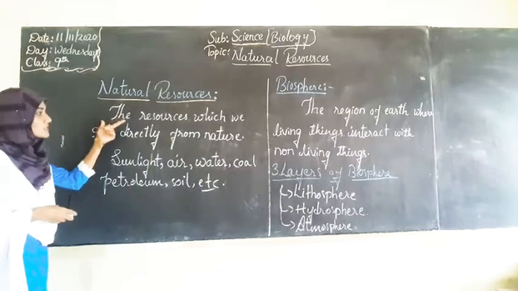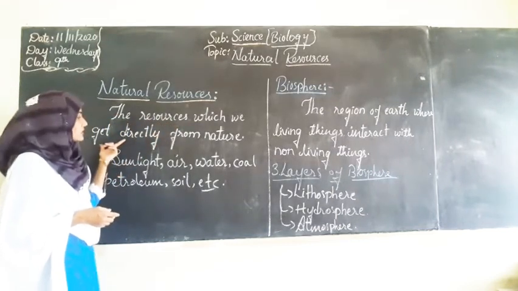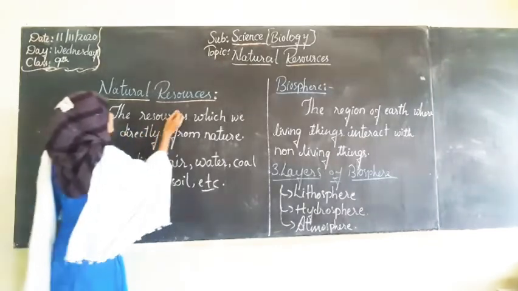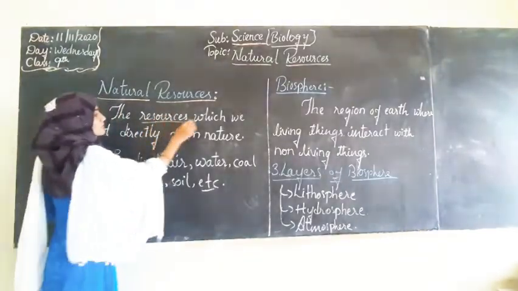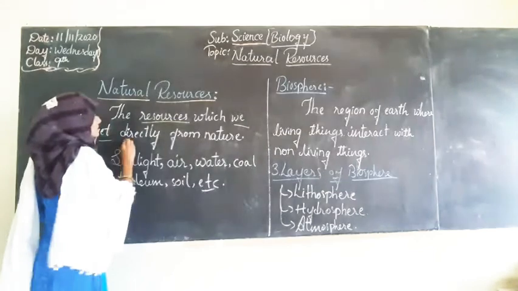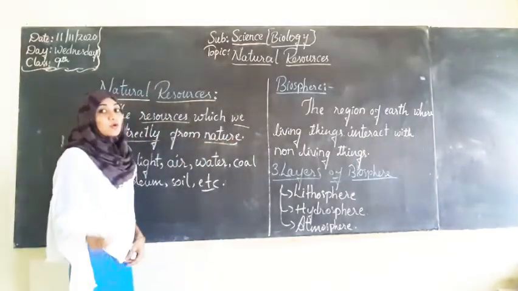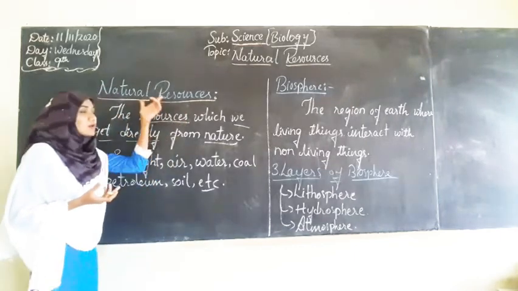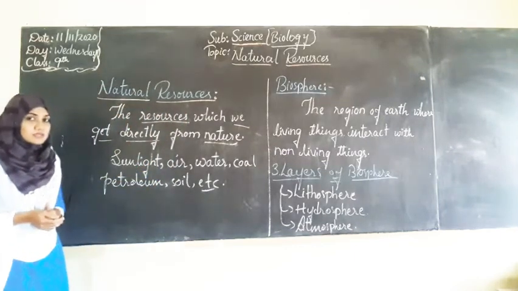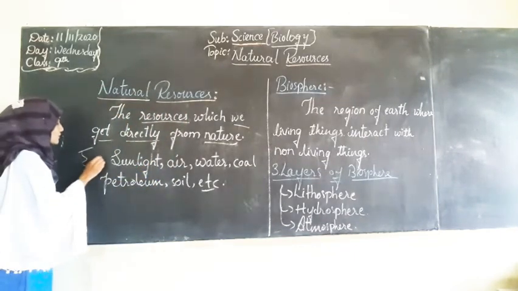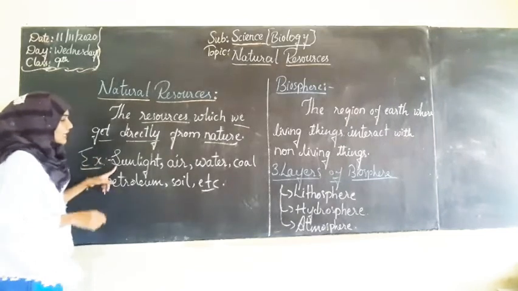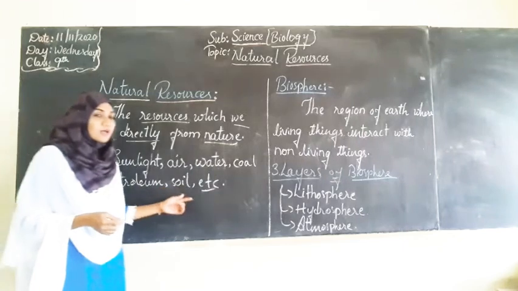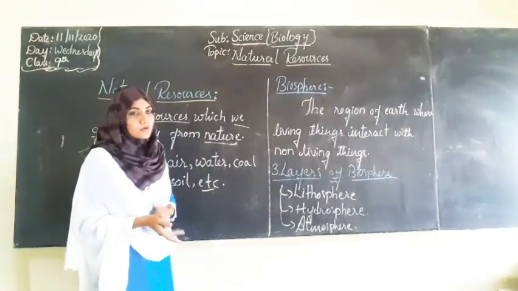The resources which we get directly from nature, कुदरती तौर से, okay, those things will be called natural resources. Examples of natural resources are sunlight, air, water, coal, petroleum, soil, temperature, and so on.